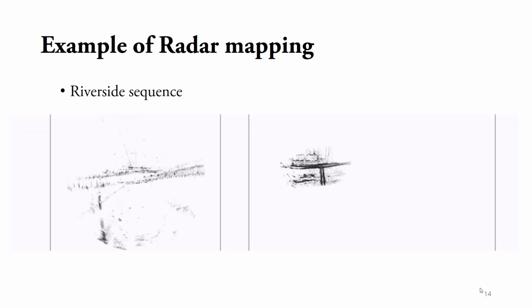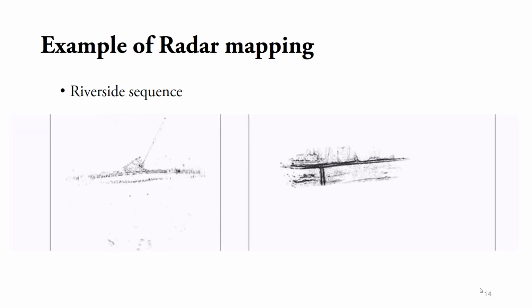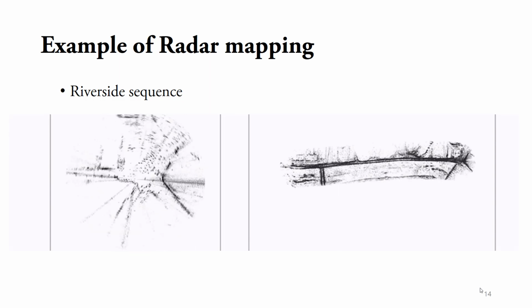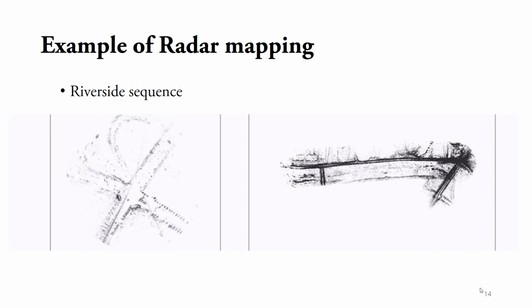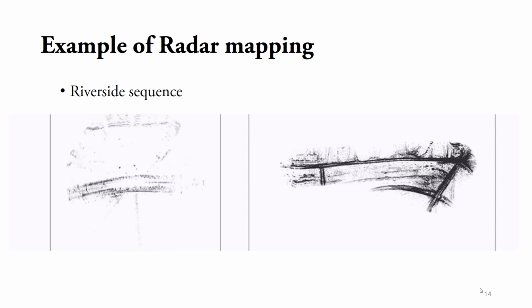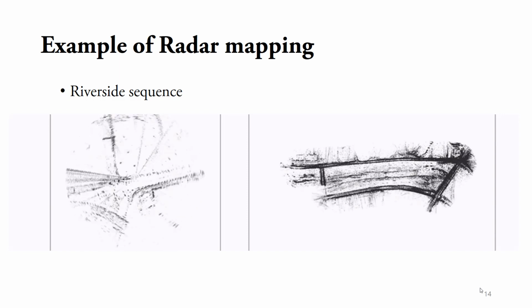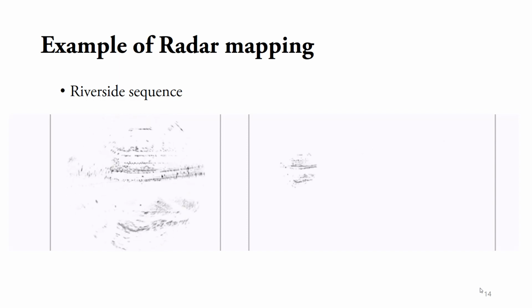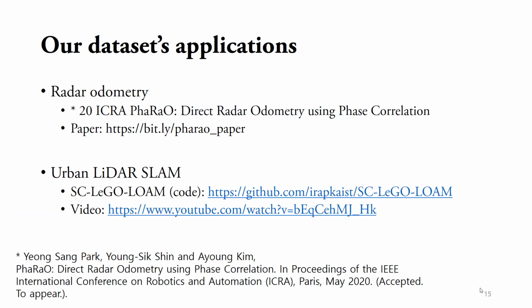Now, example time. Using the radar scans and accumulating them using the trajectory, the riverside map is constructed like this. Some example applications of our dataset are on the web.